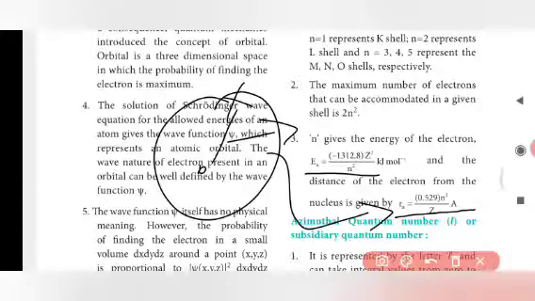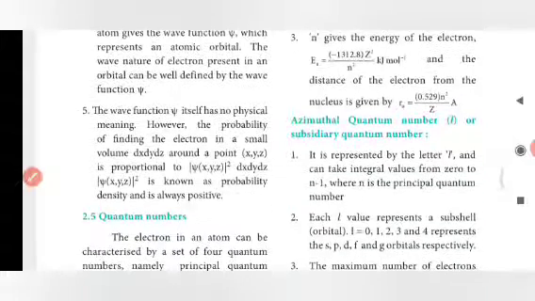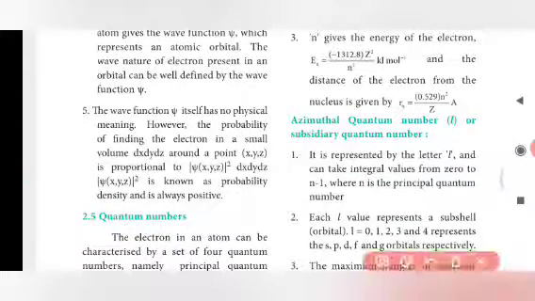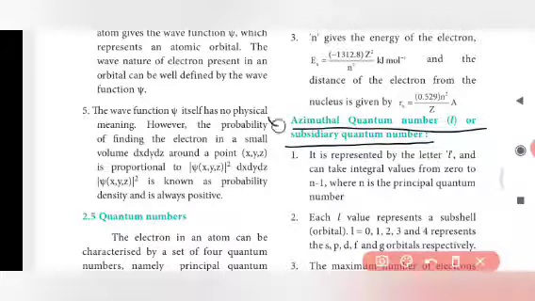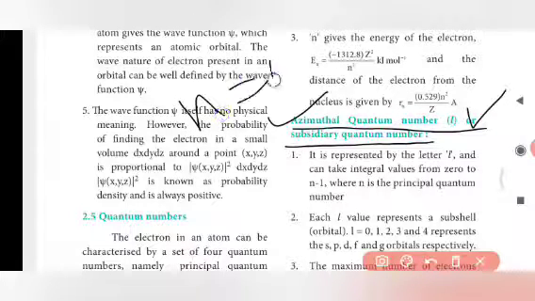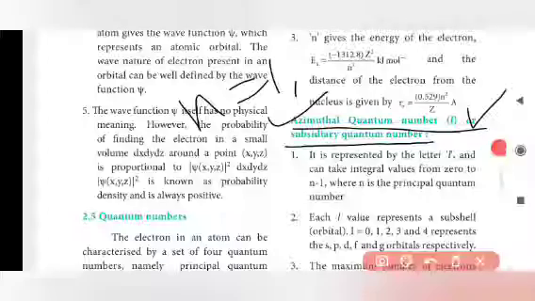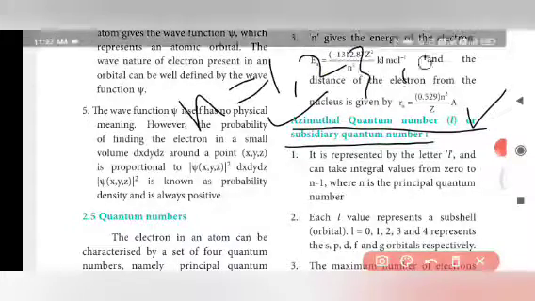Next, you see the azimuthal quantum number or subsidiary quantum number. It is denoted by the letter L. We have the principal quantum number, denoted by n, whose values start from 1, 2, 3, 4, 5, 6 like that.